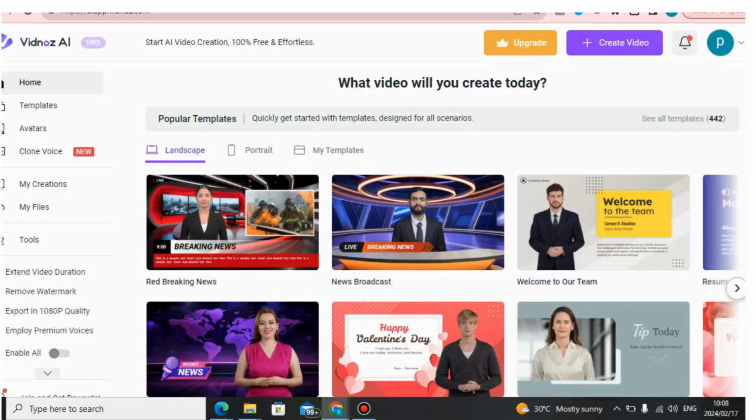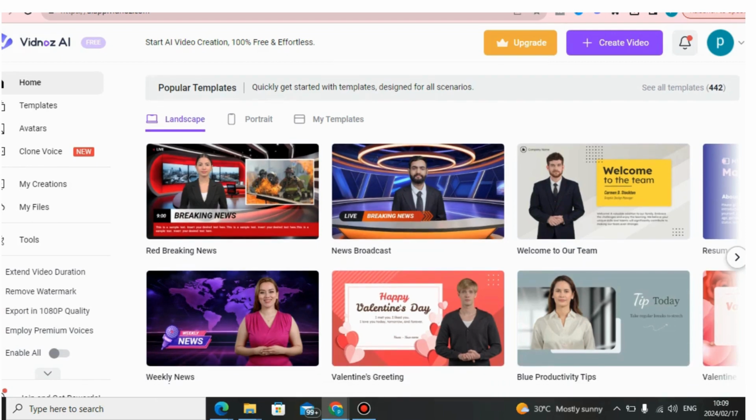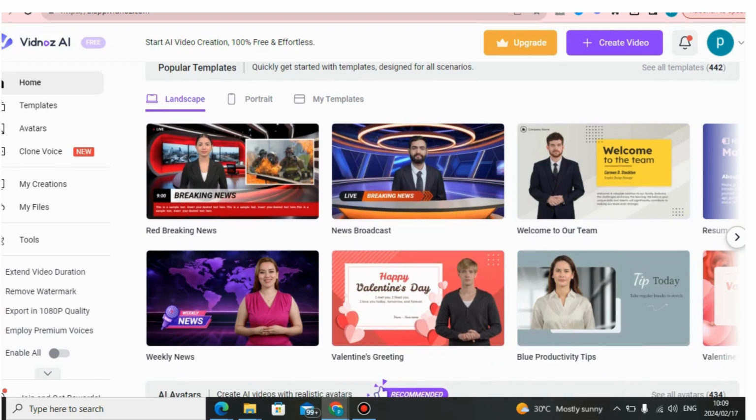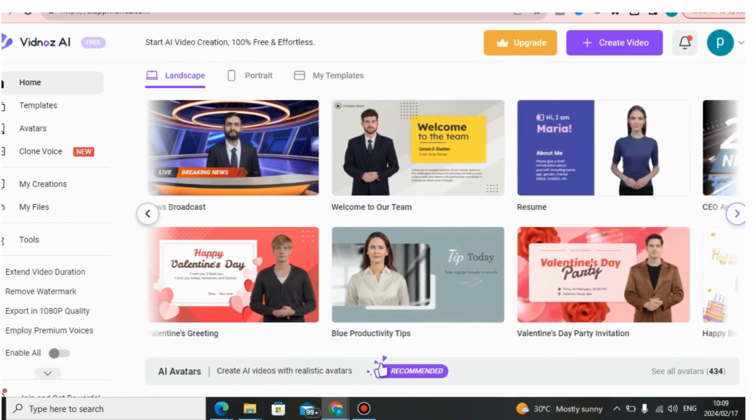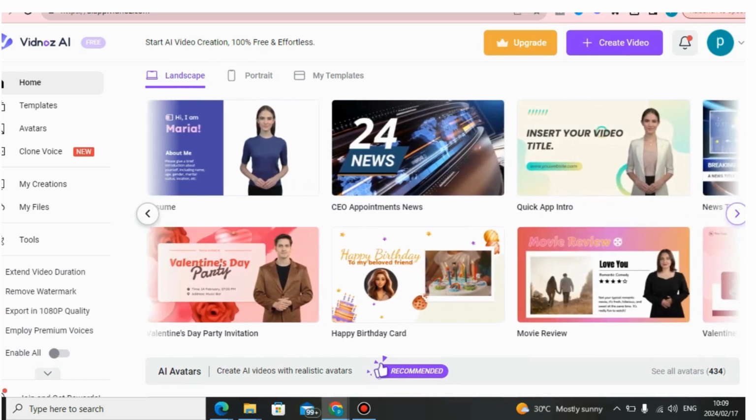So what you can see actually, I'm in access with the Vidnose AI. It comes with 442 AI speaking avatars that you can choose based on your preferences for what you want this avatar to do. You can just go here and see all of these templates that come with these avatars.